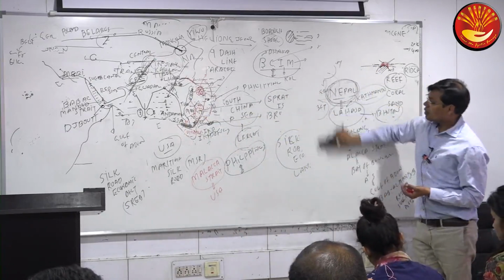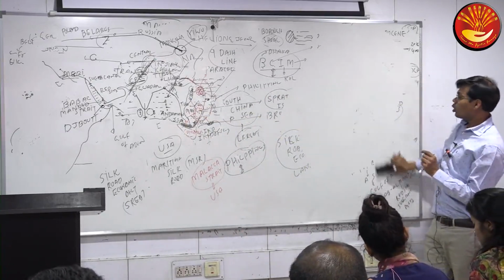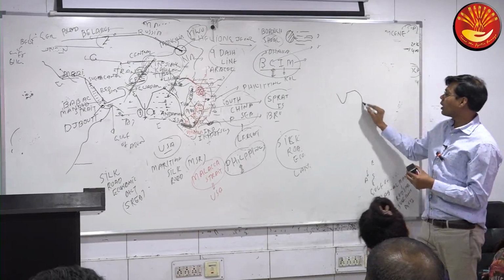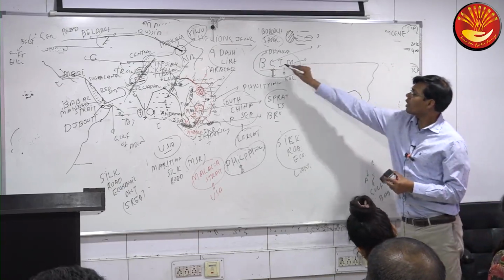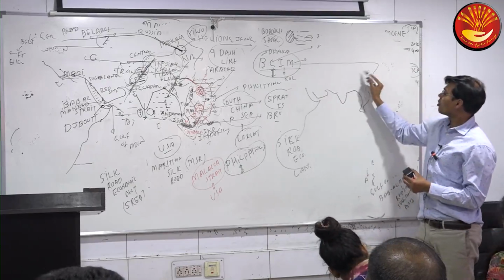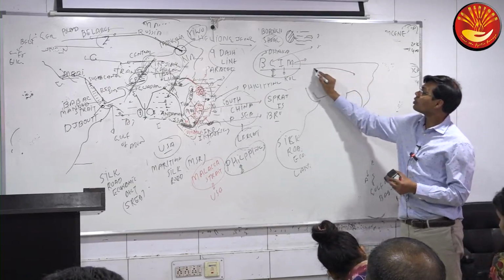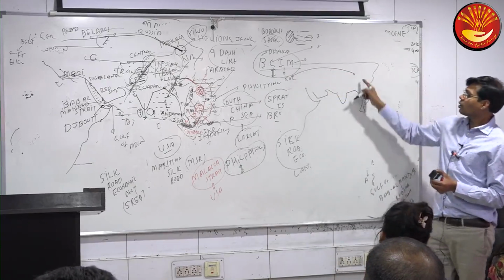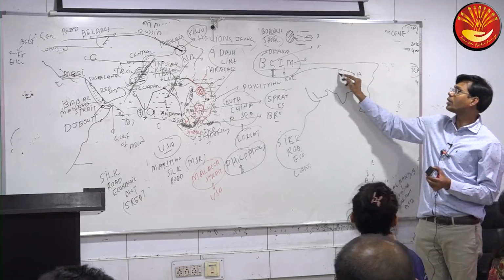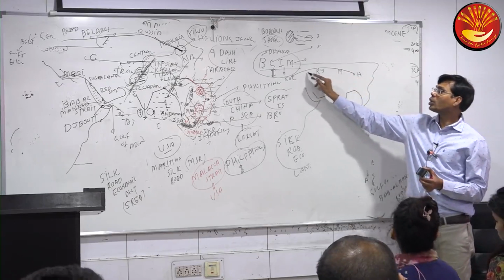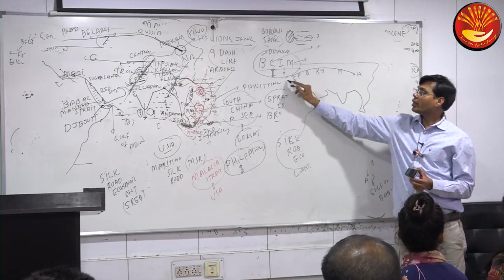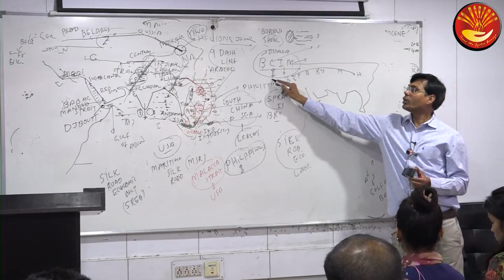So you can discuss through the map, especially OBOR and the South China issue. Once again, if I say that this area is Heilongjiang province, which corridor is this one? Or which part of OBOR? The Silk Road Economic Belt connecting which province of China? Heilongjiang to which country? Mongolia, to which country? Russia, to which country? Belarus, then which country? Poland, then Germany, and Belgium, and France, and up to which?